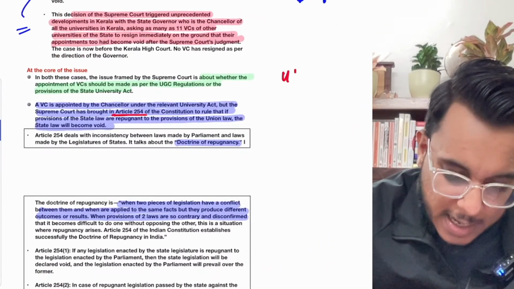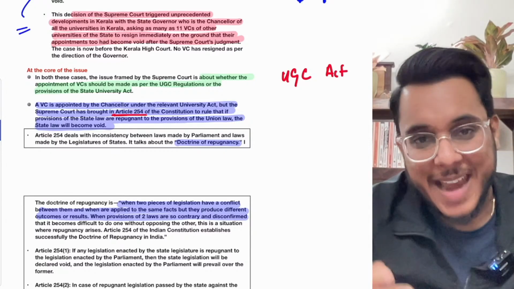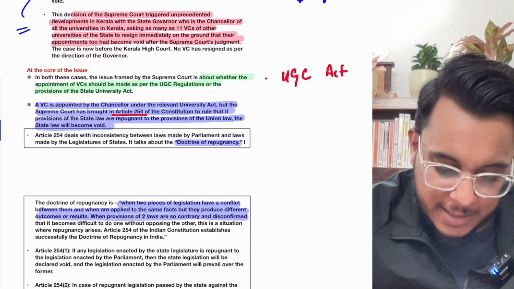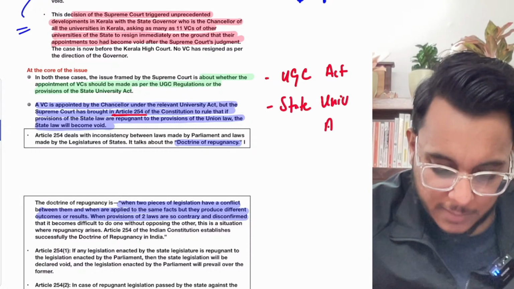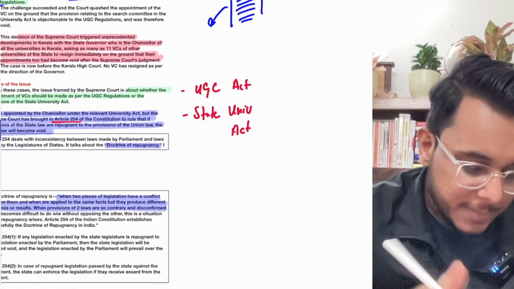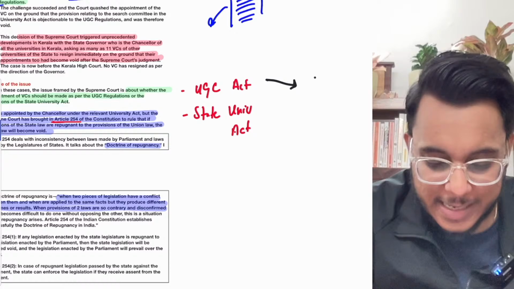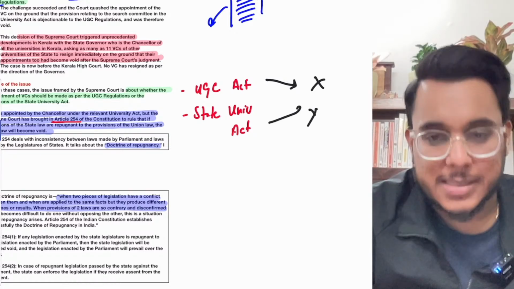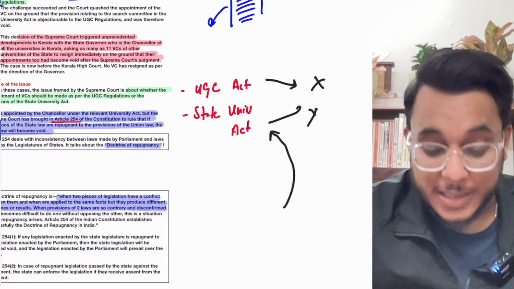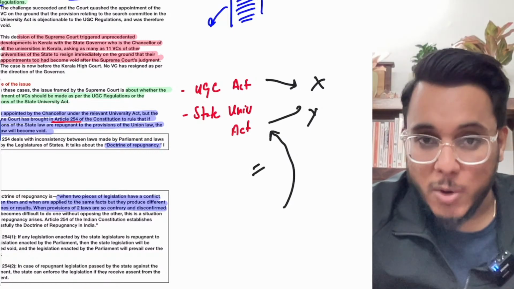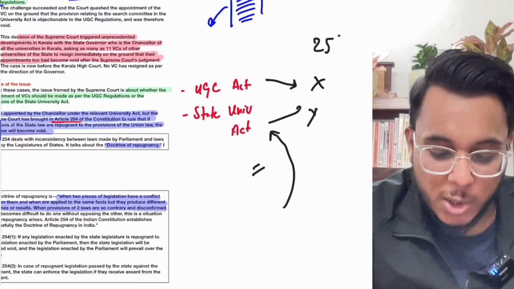There is the UGC Act, which is an act by the Parliament of India, and then there are the State Universities Acts. Now the UGC Act says X and the State University Act says Y. Sometimes the State University Act says something different, and because of that, the Supreme Court says that no, it is wrong, it is violative of Article 254.